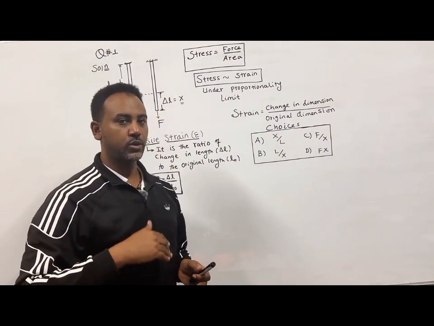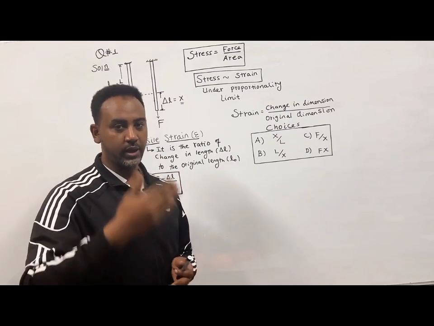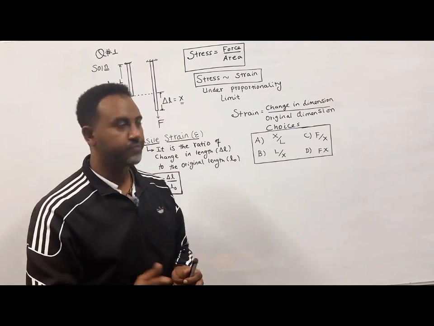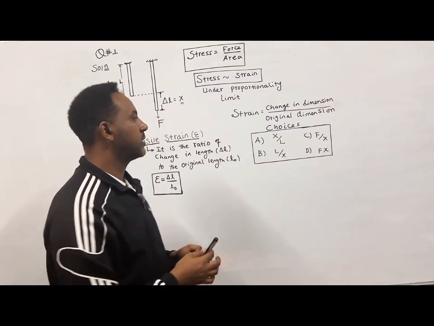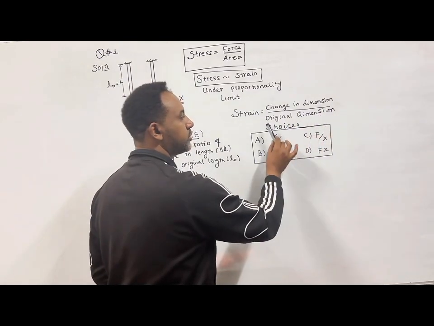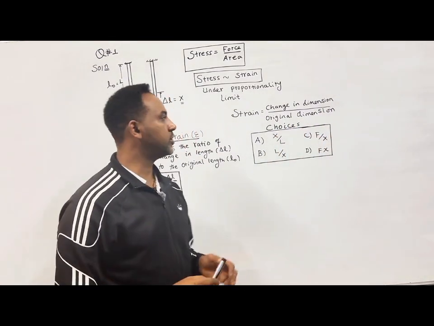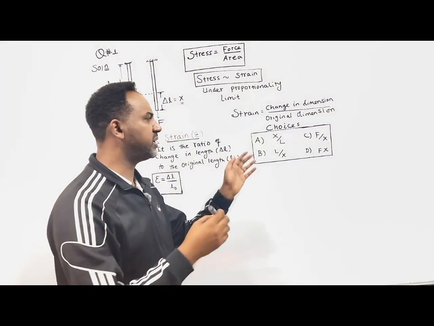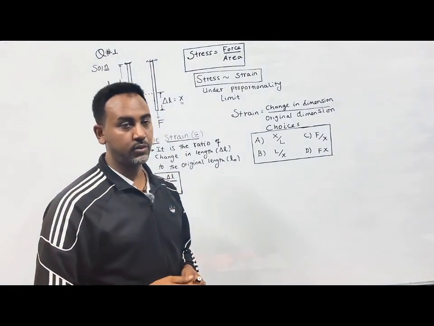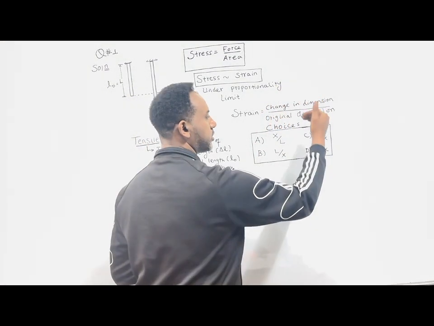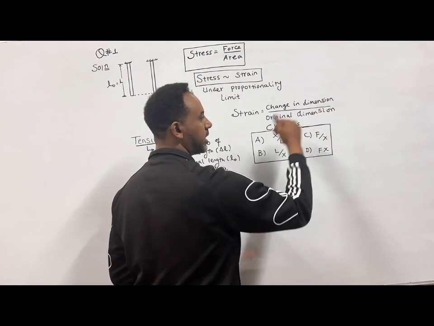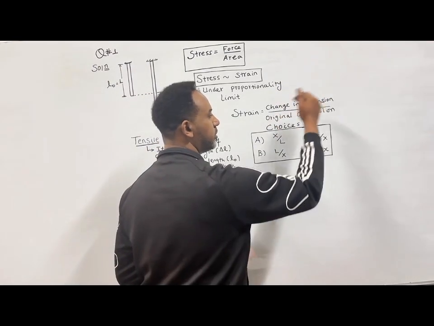So when you exert force to area, there will be stress. And whenever we have a stress, there will be strain. Now we are asked about strain. Strain is defined as the change in dimension to original dimension. There can be different dimensions. We can take area, we can take length, as well as we can take volume. There can be change in length to original length, change in displacement, change in area to original area, or change in volume to original volume.